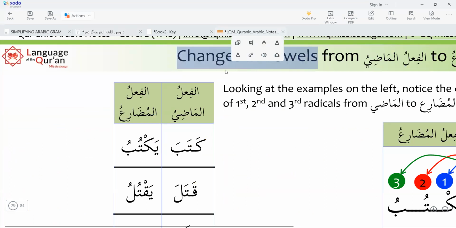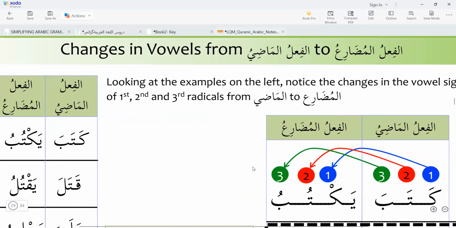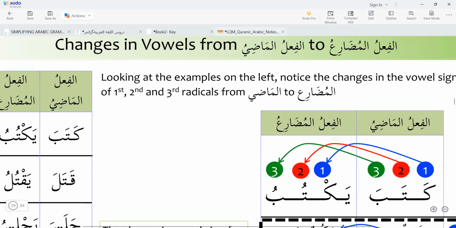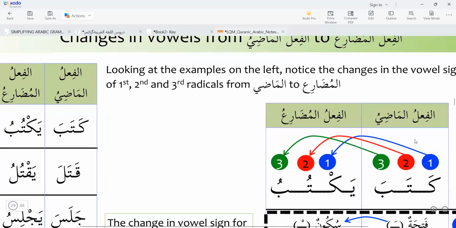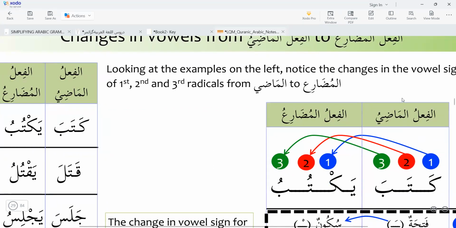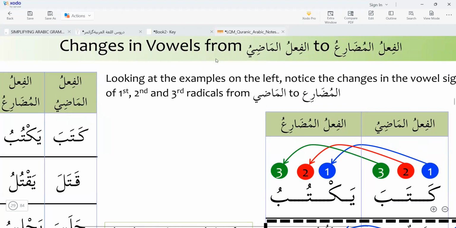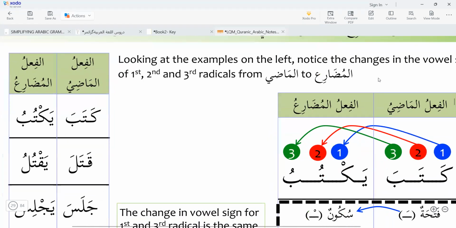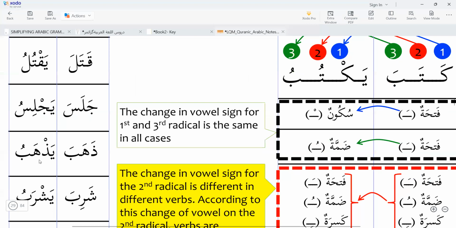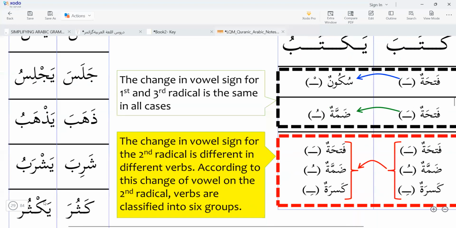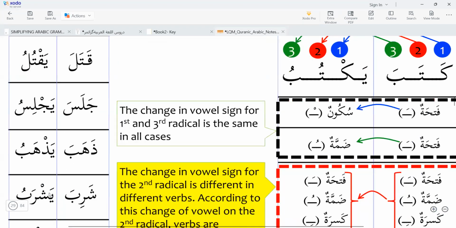Now we will learn how we can change fi'l madi to the fi'l mudari. Changes in the vowel from fi'l madi to fi'l mudari. Kataba yaktubu, qatala yaktulu, jalasa yajlisu. This one we have just now learned. Dhahaba yadhhabu, shariba yashrabu, kasara yaksiru. This one just now we have learned.